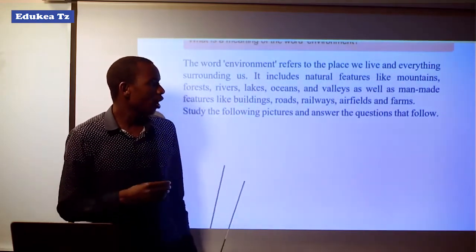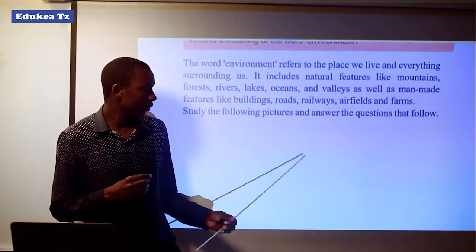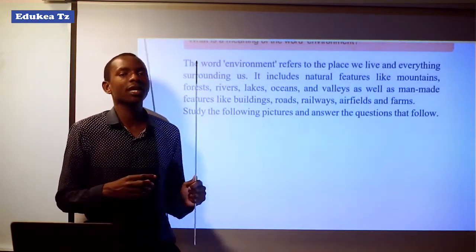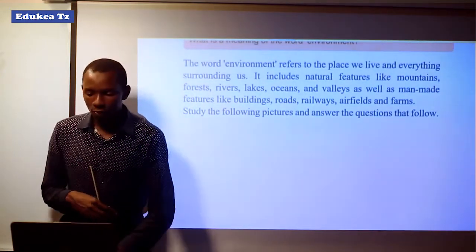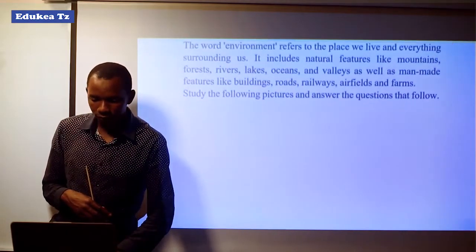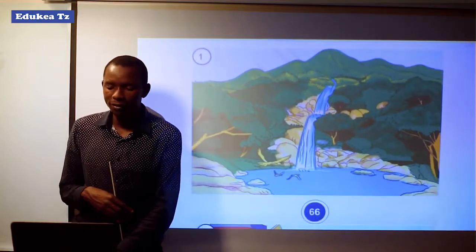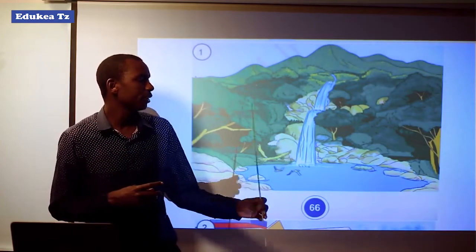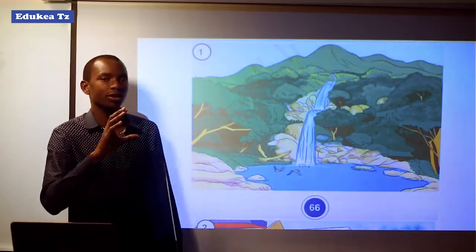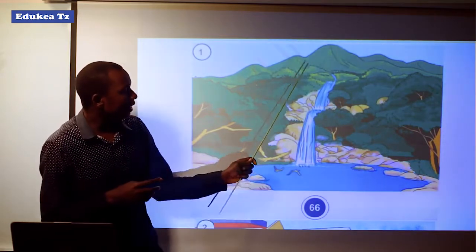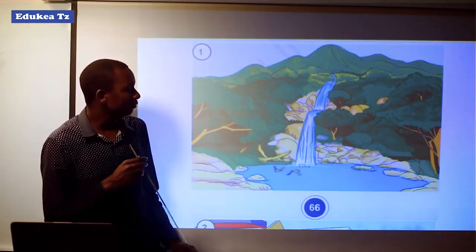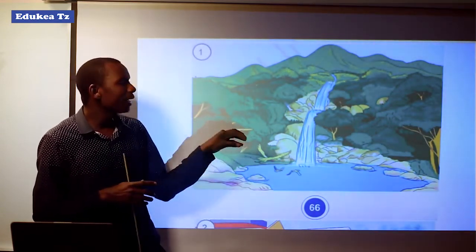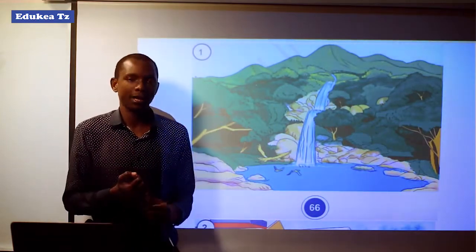There is a picture here which you have to study, and thereafter you have to tackle the questions that come after the figure which you are going to see. The picture is this. You have to study it very carefully, each and everything which appears in this picture, so as to answer the questions that will follow. Here we may see hills, mountains, stones, trees, water. These are examples of things which surround us.